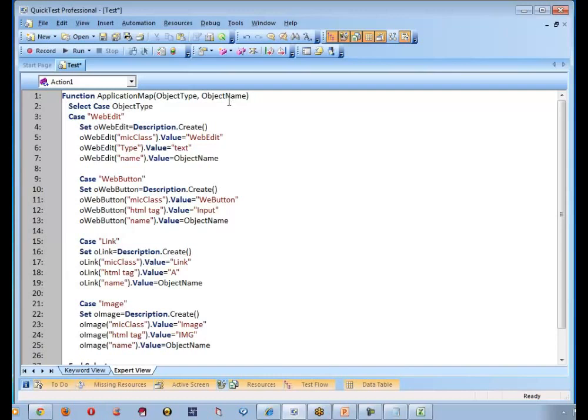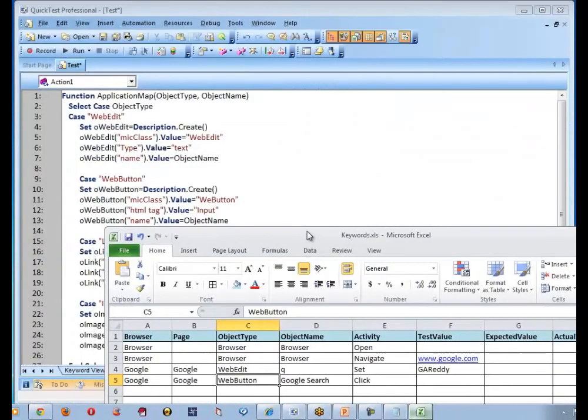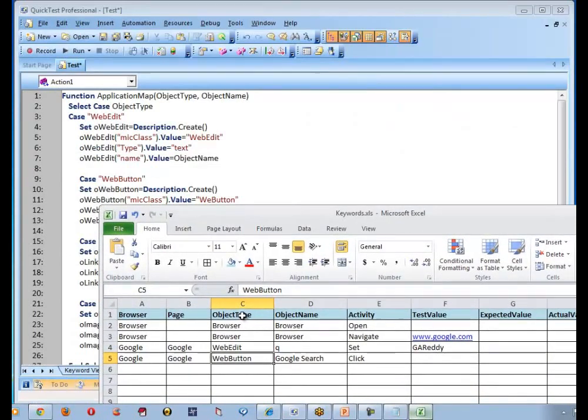And what is the meaning of the object name? Now you can go back and open the Excel and compare. If I say object to type, these are the first column values which are going to map here. If I say browser, browser description. If I say web edit, web edit description. And when I say web edit, I am also going to pass the object name, like Q. If I say web button, I am also going to pass the object name called Google search, correct? So object to type is passed, object to name is passed.